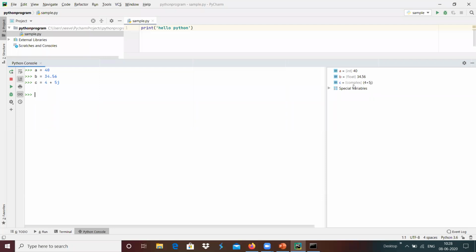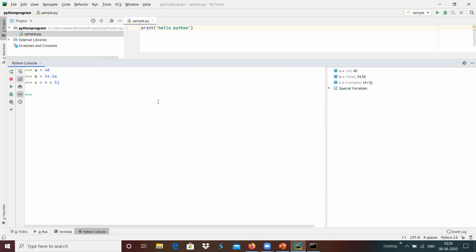Python does not have any specifier to specify this is an integer variable, this is a float variable, this is a complex number variable. Depending upon the content we are assigning, it automatically creates that particular data type of variable. For example, here we are assigning a equal to 40, and the variable a becomes an integer data type.